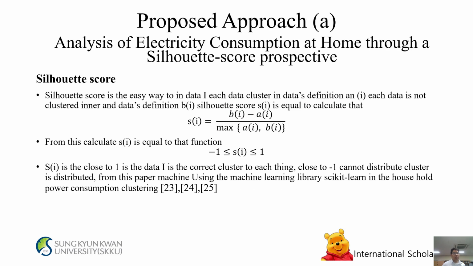Proposed approach A. Analysis of electrical consumption at home through a silhouette score perspective. Silhouette score is an easy way to evaluate each data point's cluster, where a is the mean distance within its own cluster and b is the mean distance to the nearest other cluster. The silhouette score s(i) is calculated as s(i) = (b(i) - a(i)) / max(a(i), b(i)), ranging from -1 to 1. If s(i) is close to 1, the data point is in the correct cluster. Close to -1 means it is wrongly clustered.